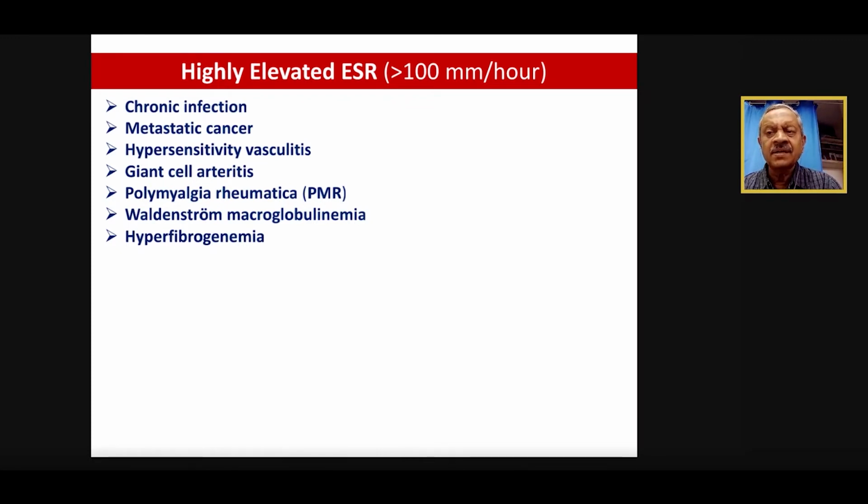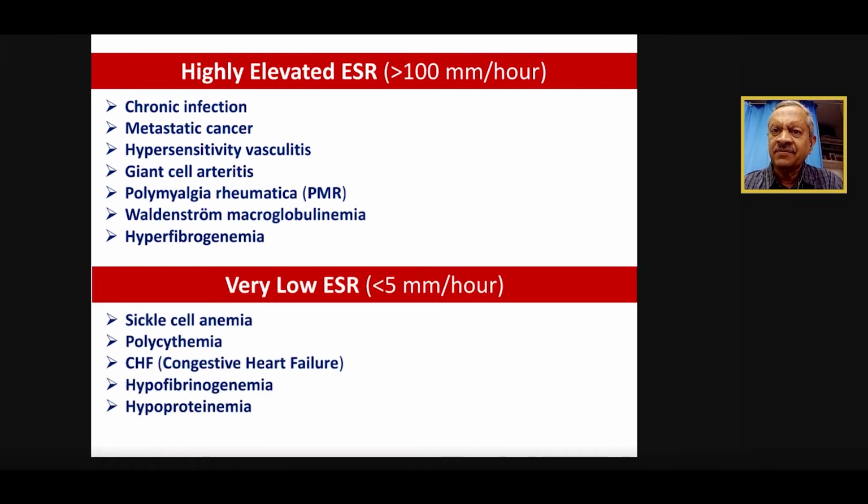After ruling out the other collagen diseases, we might give just a trial of prednisolone, and within a day or two, we'll know whether we are on the right track. Polymyalgia rheumatica and giant cell arteritis are practically the same, with different parts of the body involved. Waldenstrom macroglobulinemia or hyperphosphatemia are conditions when the ESR is extremely raised. We don't need to discuss the much higher part of it. Very low ESR, right?